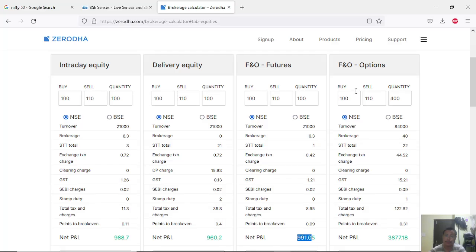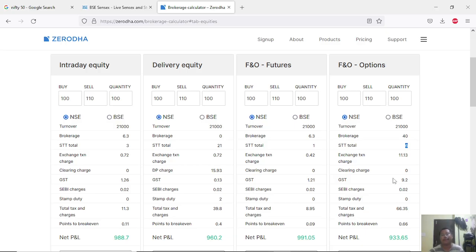And if you go to options and put 100 quantity here, then you see for options the broker charge is a flat 20 rupees for buying and selling, 20 each, that is 40, right? And exchange charge 11. There are no big charges here as well, and there is no DP charges.